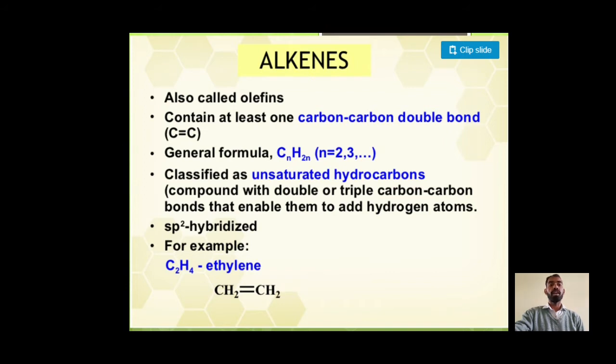What are unsaturated hydrocarbons? Unsaturated hydrocarbons are those compounds which contain double bond or triple bond between carbon-carbon and enable them to add hydrogen atom. Alkenes are sp2 hybridized, for example, ethylene, CH2=CH2. Here both carbons are sp2 hybridized.